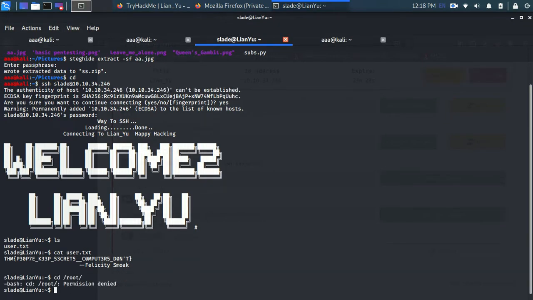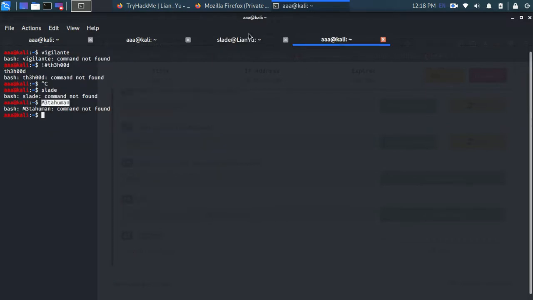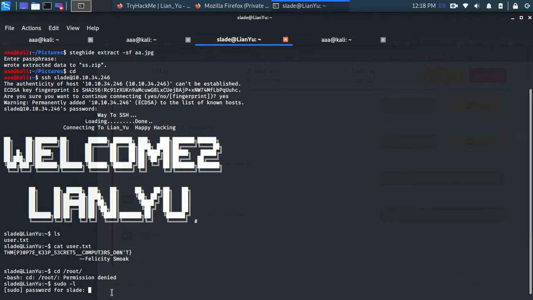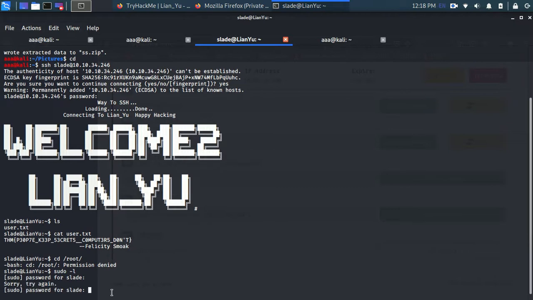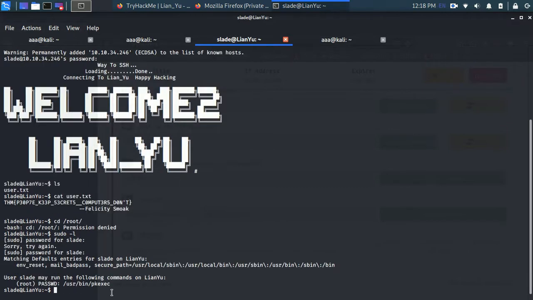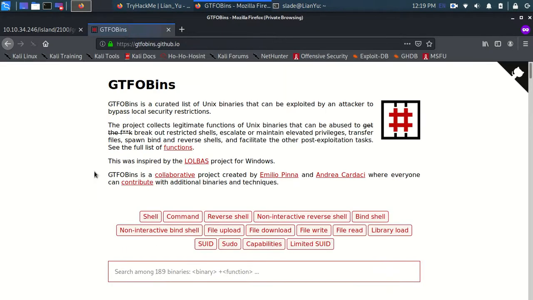So now we need to do privilege escalation, so sudo -l, and the password is this thing, M3Tamuman. Let's check. Yep, so the only command we are allowed to use is pkexec. So let's go to GTFOBins, yep, and let's type this pkexec.